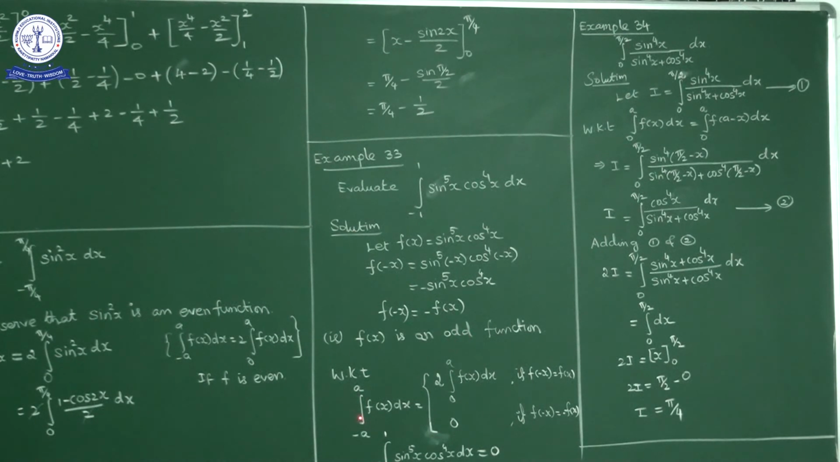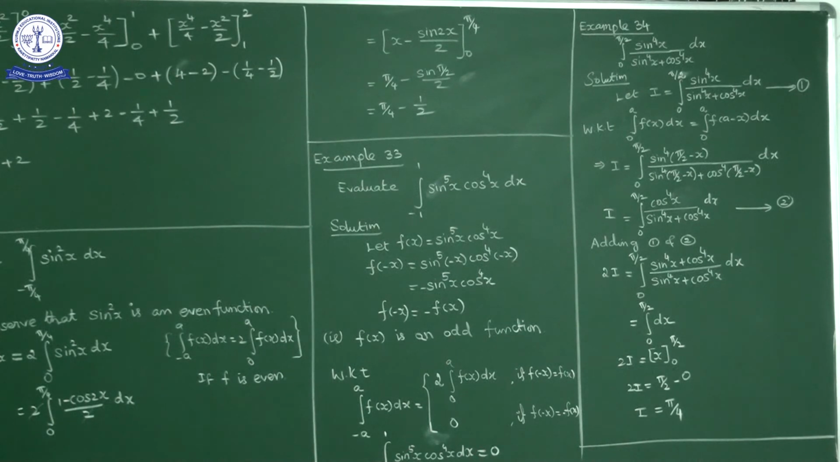We know that the integral from minus a to a of f of x dx is 0 if f of minus x is equal to minus f of x. And the integral from minus a to a of f of x dx is 2 times the integral from 0 to a of f of x dx if f of minus x is equal to f of x. That means if f is an even function, we write 2 times the integral from 0 to a of f of x dx. If f is an odd function, we write it as 0. Now here the given function is an odd function, so this integration value is 0.